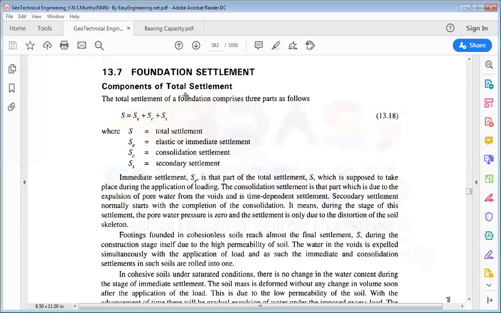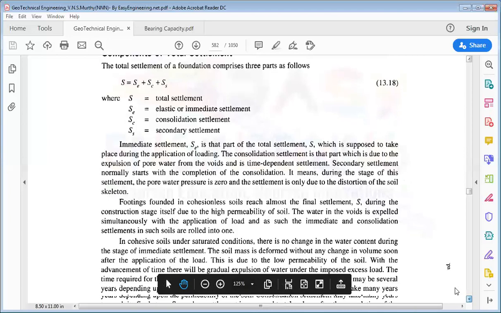The total settlement of a foundation comprises three parts. That is S equals SE plus SC plus SS, where S is the total settlement, SE is the elastic or immediate settlement, SC is the consolidation settlement, and SS is the secondary settlement. So these are the three parts of the total settlement.